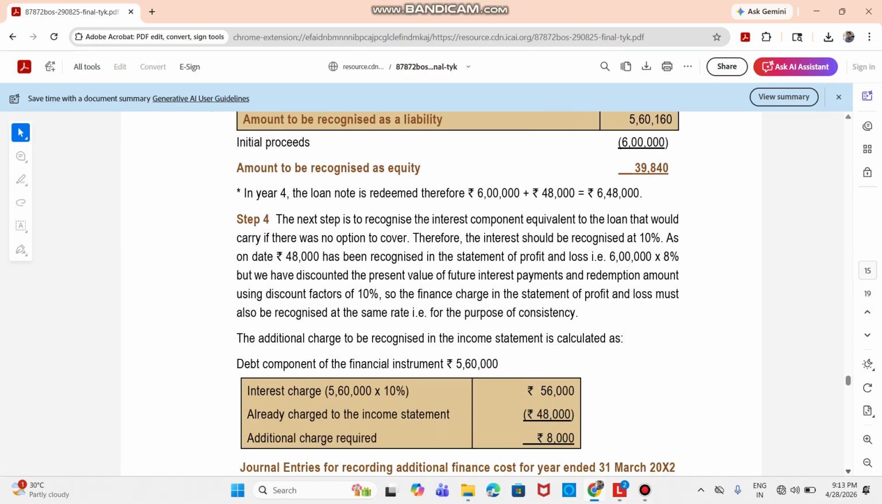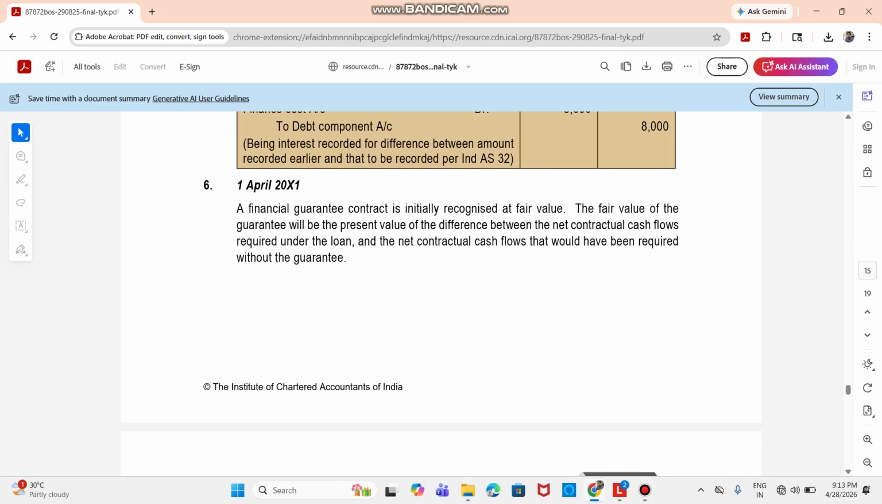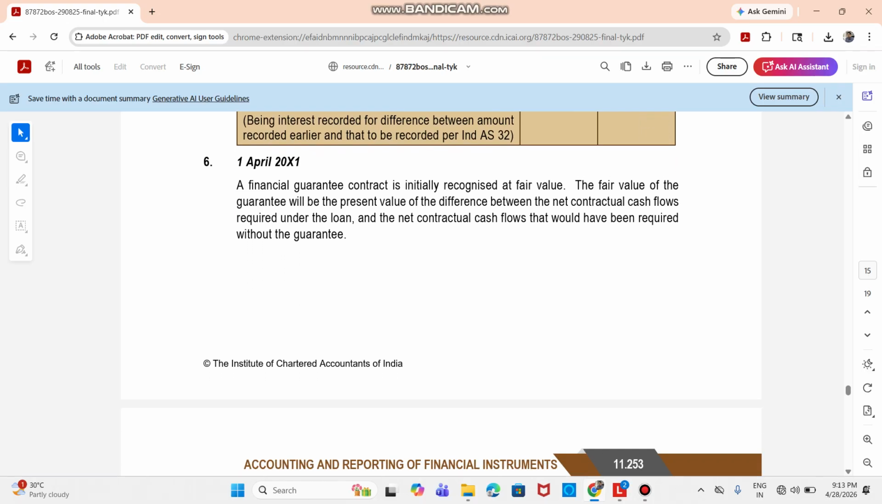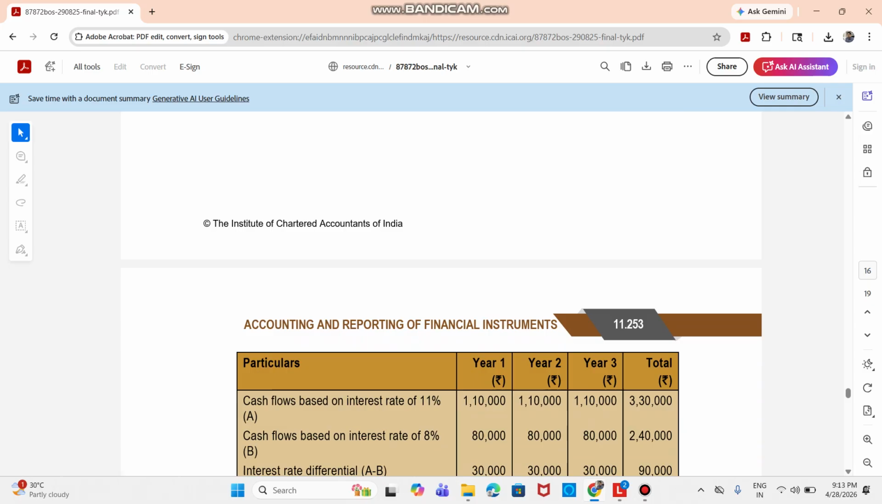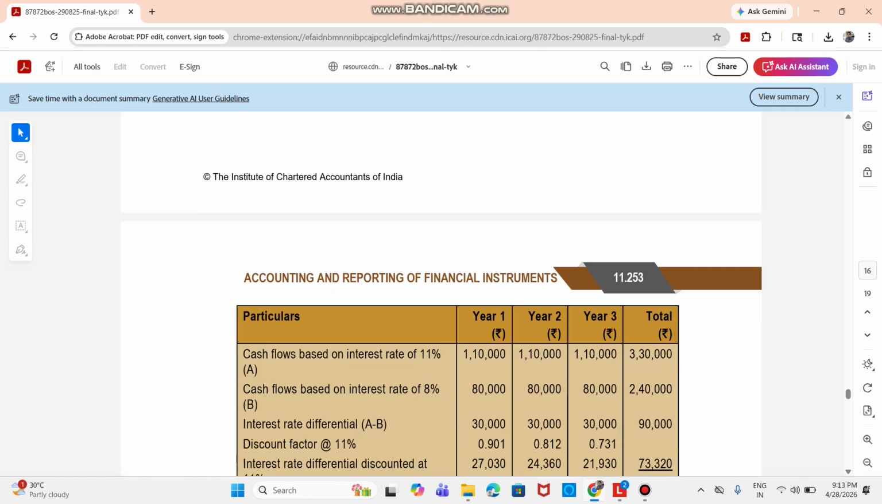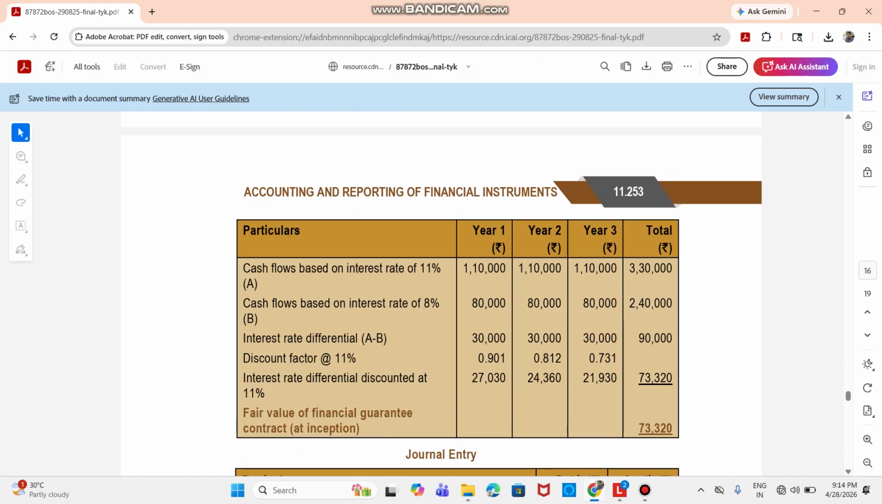So if you see in this question, the key concept is first, as on 1st April 2021, a financial guarantee contract is initially recognized at its fair value. So in this case, first two rates are given. So you need to compute the interest rate differential, that is between the 11% and the 8%. So that will give you the cumulative value from years 1 to 3 as rupees 90,000. That is nothing but the difference between 3,30,000 minus 2,40,000. Apply the PV factors on this, you will get the fair value of the financial guarantee contract at inception as rupees 73,320. This is the first part of the problem.